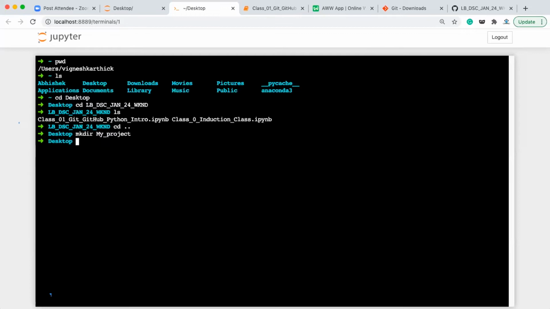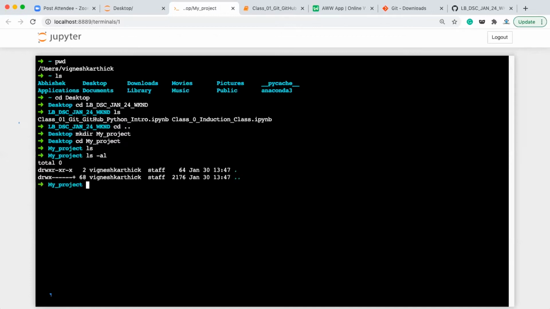I have created it. Now let's move to that folder, my underscore project. This is the folder, right? We are in this location. Now if I do ls, there is no file. If I do ls -l, there are no files or folders. Okay, there may be some hidden files which give you the root locations and all. Okay, so you can ignore it as a prompt. So basically what you can see, we don't have any other folder, no files, no hidden files or folders as of now in this location.